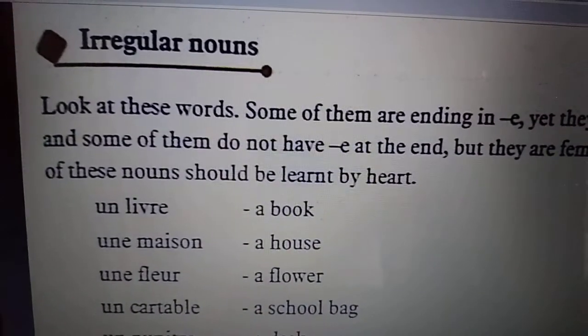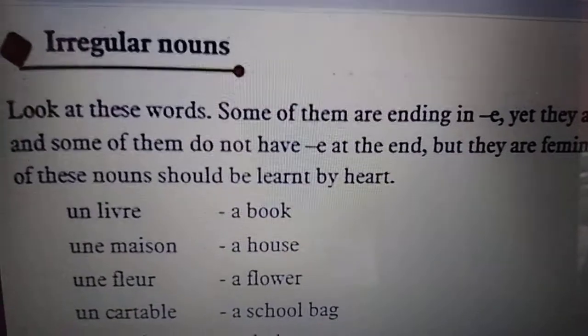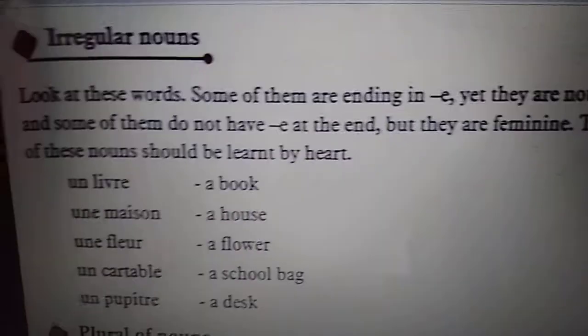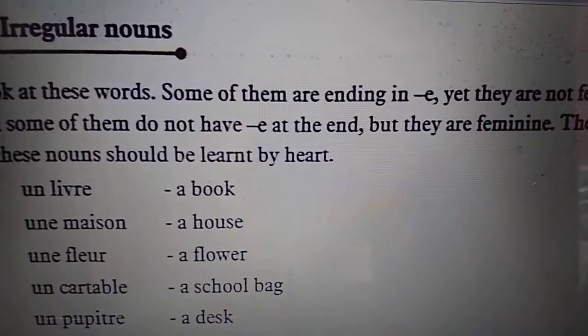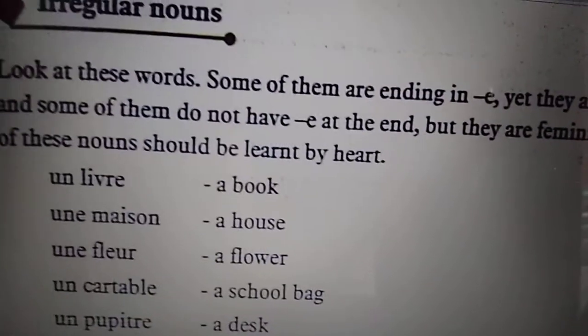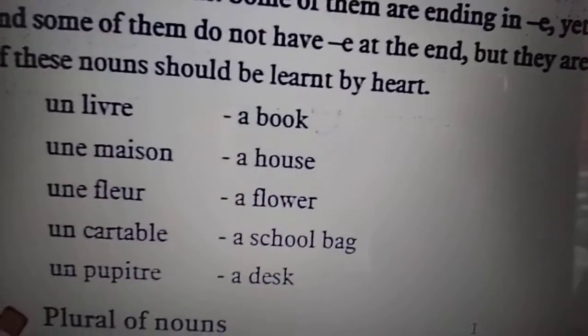Now, let's discuss irregular nouns. Look at these words. Some of them are ending in E, yet are not feminine, and some of them don't have E at the end, but they are feminine. The gender of these nouns should be learned by heart. For example, un livre.